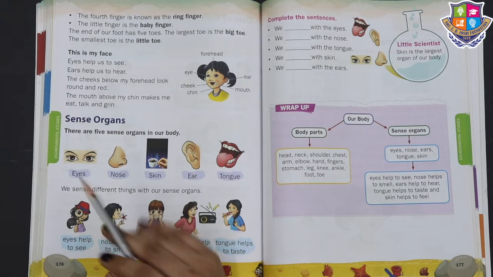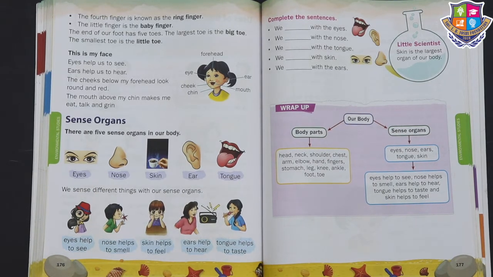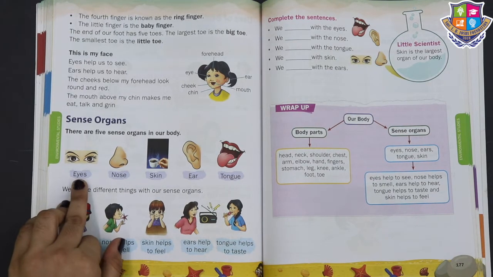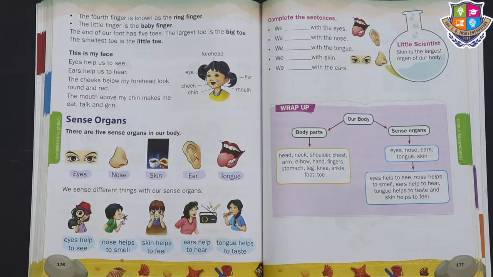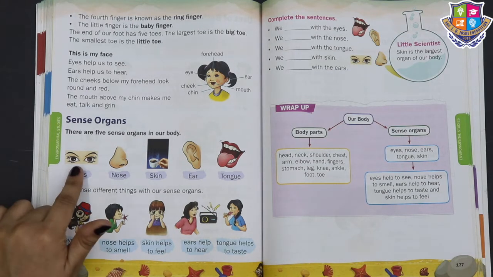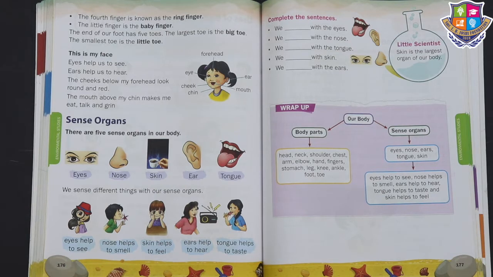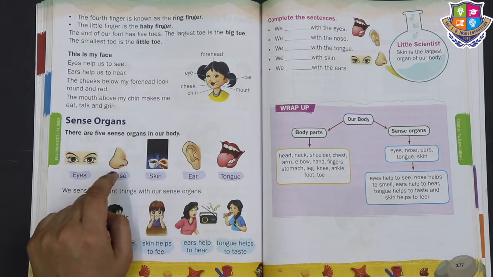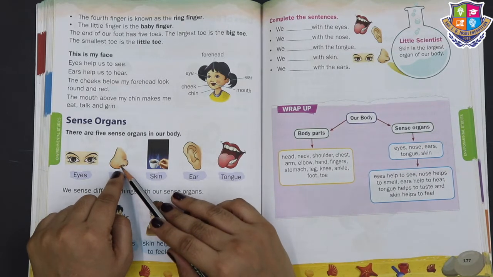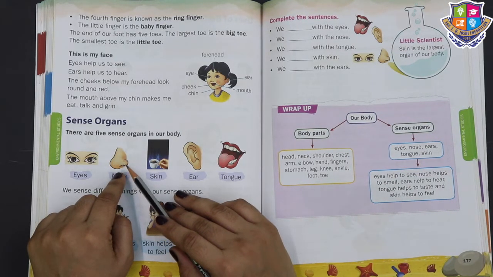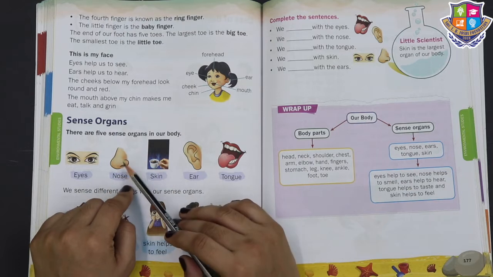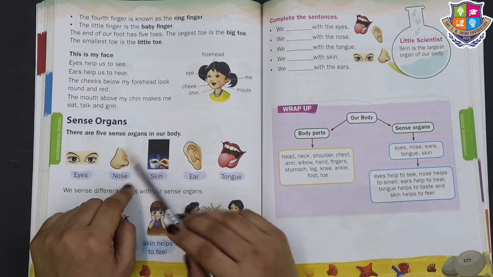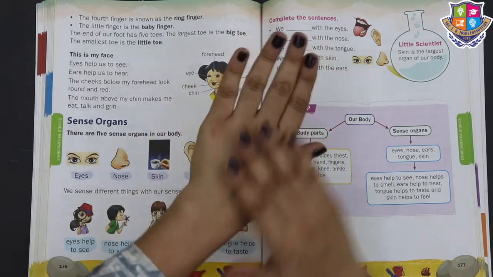Now see children, these are the most important sense organs. Because of our eyes, today we can see the beautiful world. So we see with our eyes. Then nose. So we smell with our nose. You know when mama is making tasty food in the kitchen, how you come to know? Because of your nose.